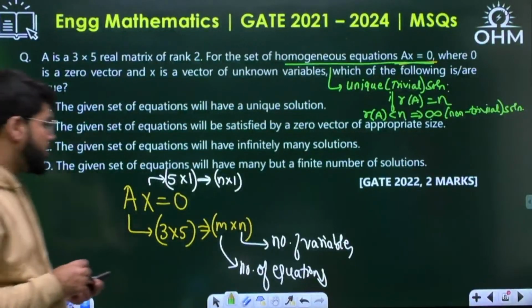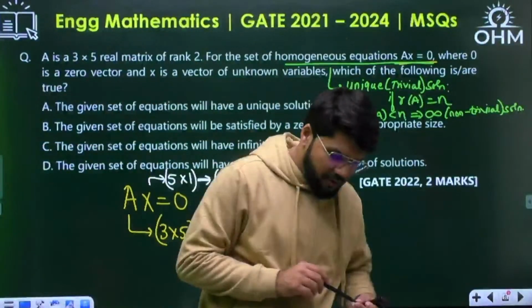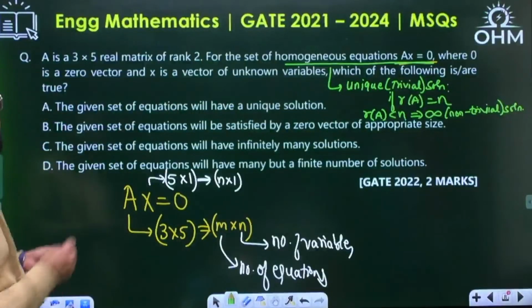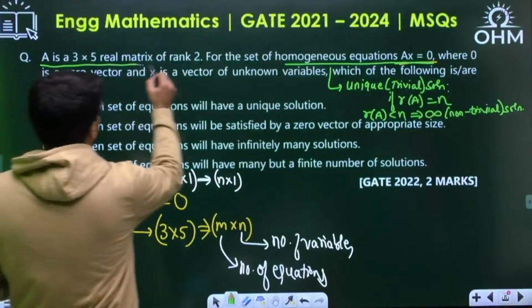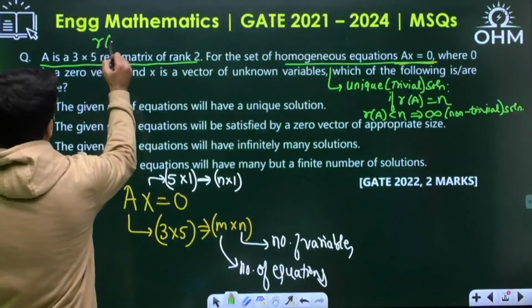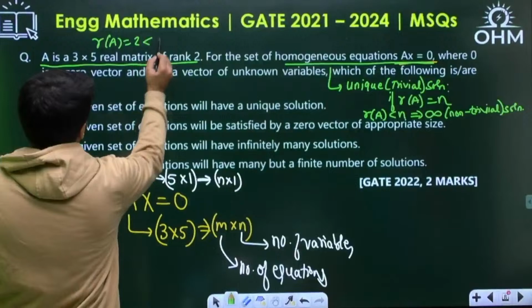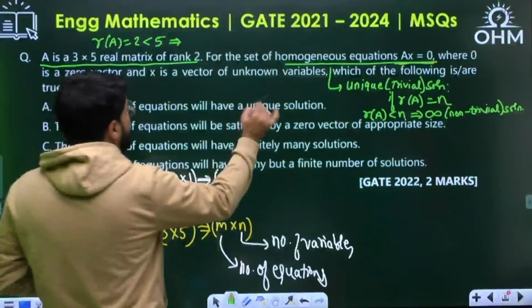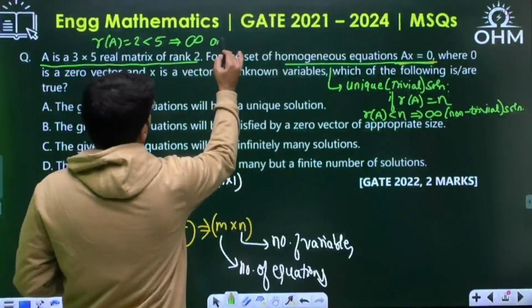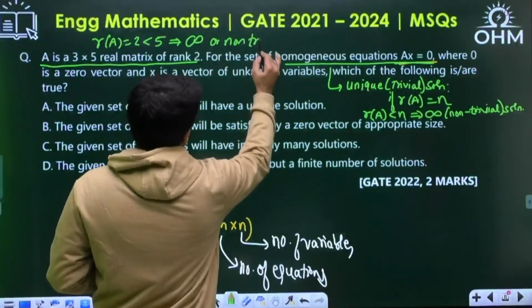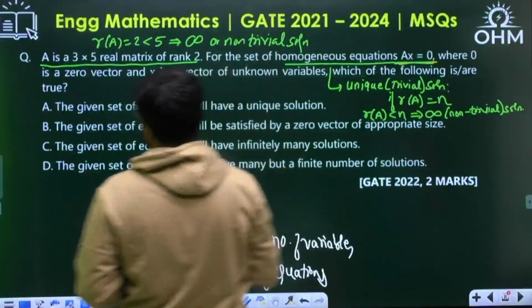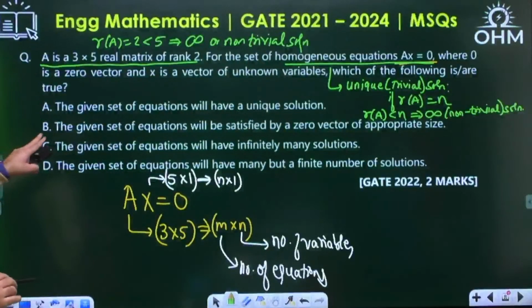Hope you remember all these conditions. Now, what is the rank of A given? A is a 3 cross 5 matrix of rank 2. Rank of A equal to 2, which is less than the number of variables. So it cannot have a unique solution. It will have infinite or non-trivial solutions. So A is wrong.